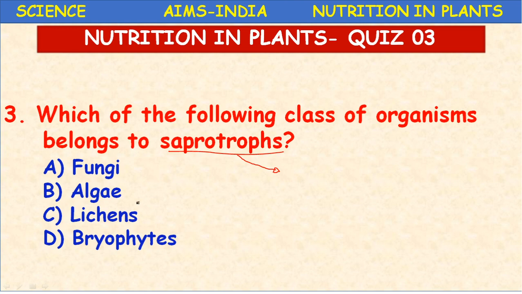So here the algae can undergo photoautotrophic nutrition, and fungi is a heterotrophic plant. It is a non-green plant, whereas lichens also undergo photosynthesis because they are a combination of algae and fungi.